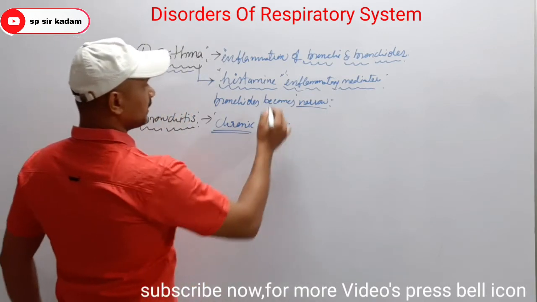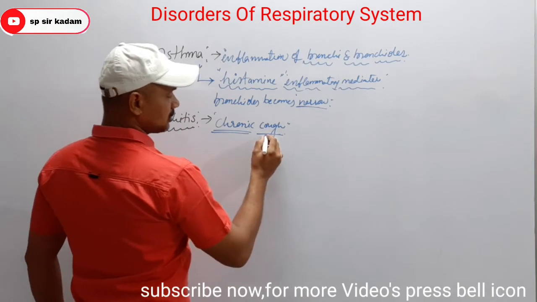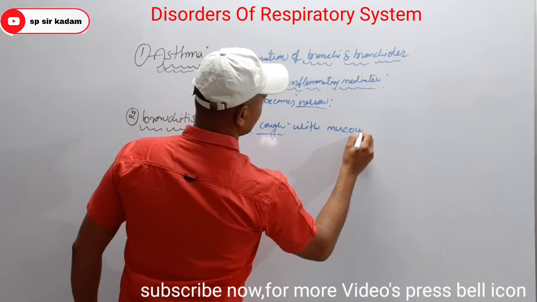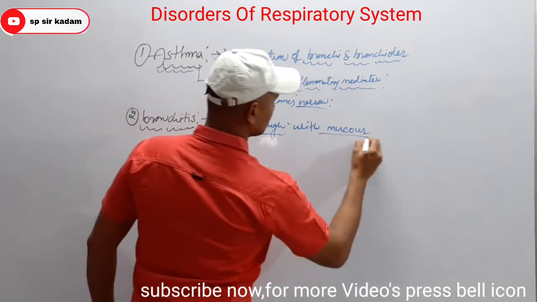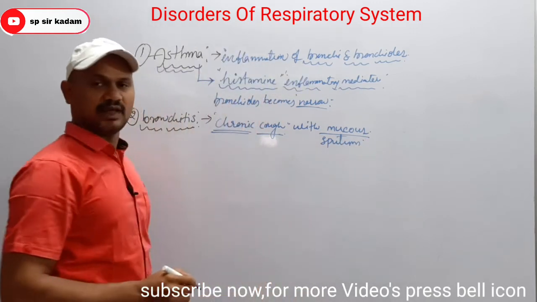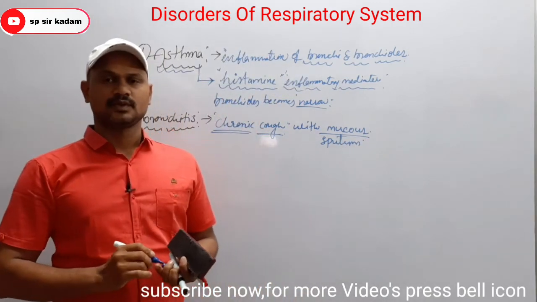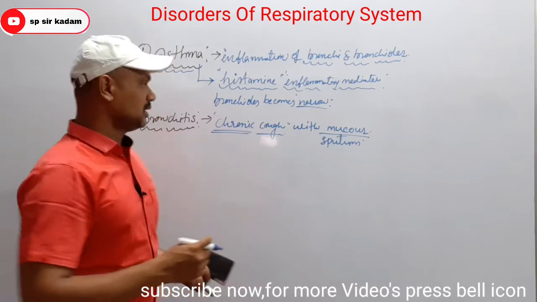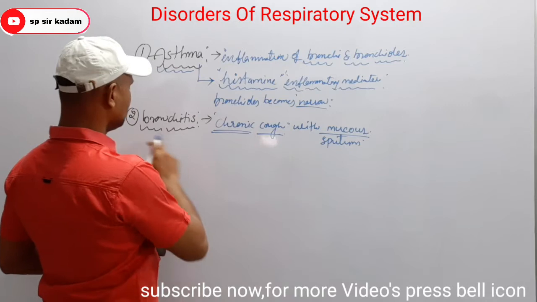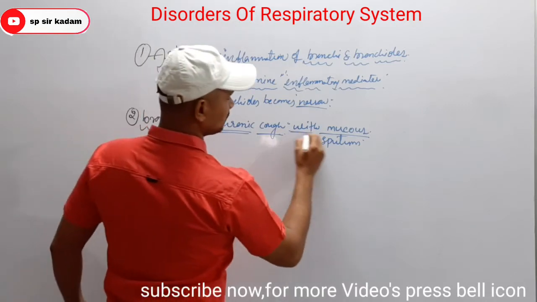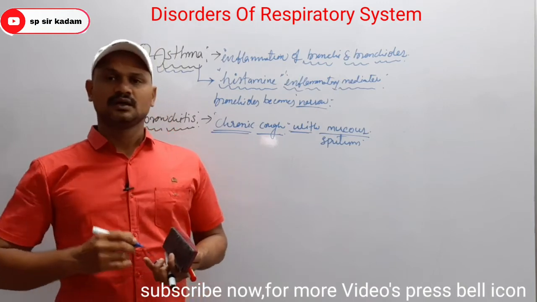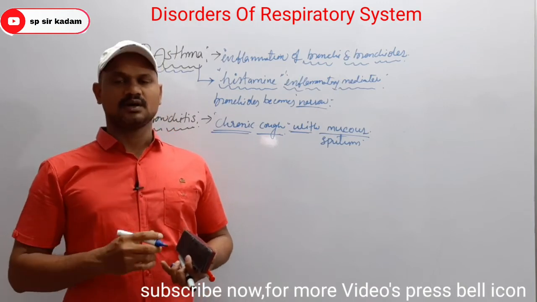Here also cough, but cough with mucus, or sputum, or phlegm. Observe the symptoms between these two diseases. In asthma, coughing. Here also coughing, but with sputum, thick mucus.